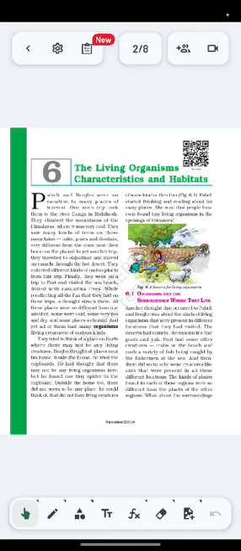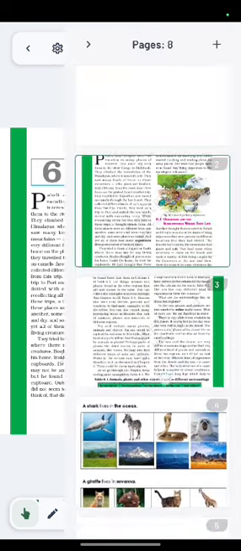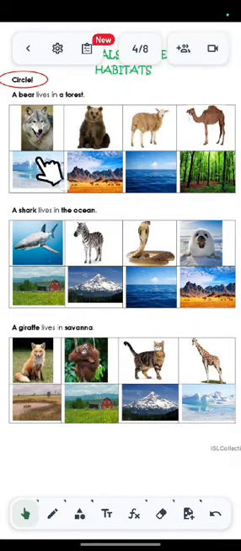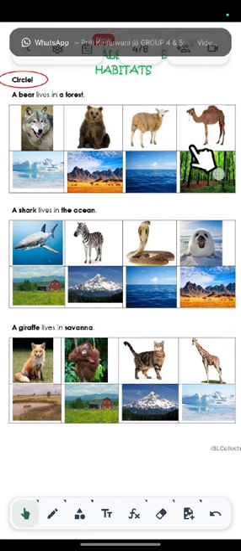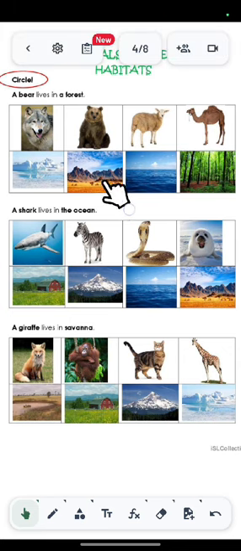Now let me introduce the pictures of the living organisms and their habitats. Here you can see the pictures of the living organisms and the habitats where they are living. Here you can see the bear. See where they are actually living. Here you can see other varieties of animals also. It's camel and sheep. See, the habitats are given where they are actually living. Another, you can see the shark which lives in the oceans. Here you can see the snakes, zebra. Next to it you can see a giraffe which lives in a savanna.